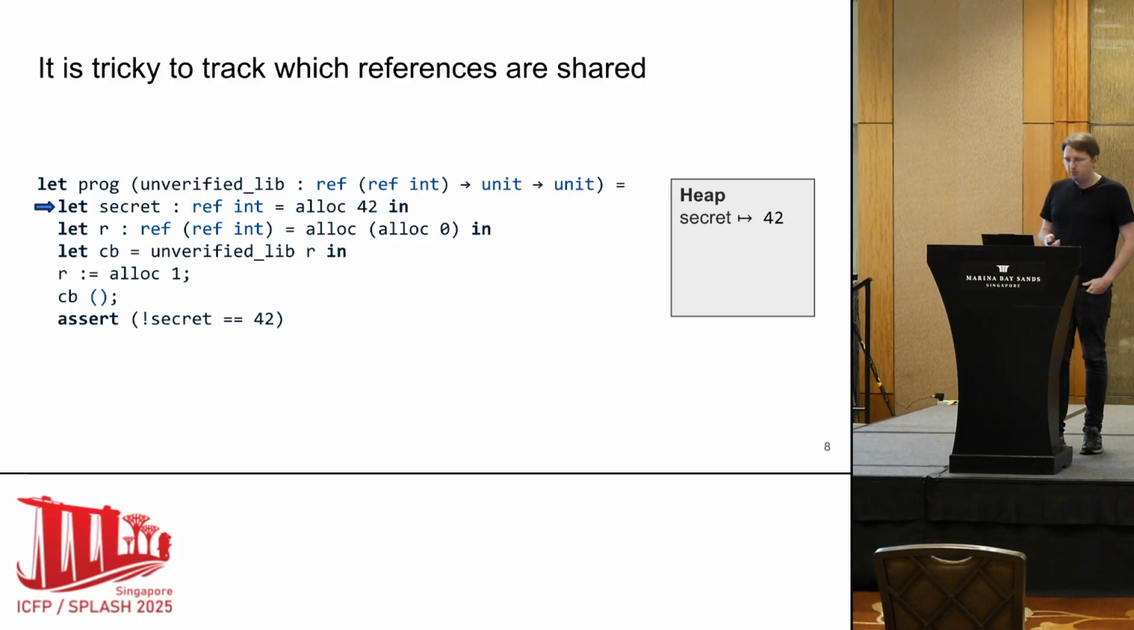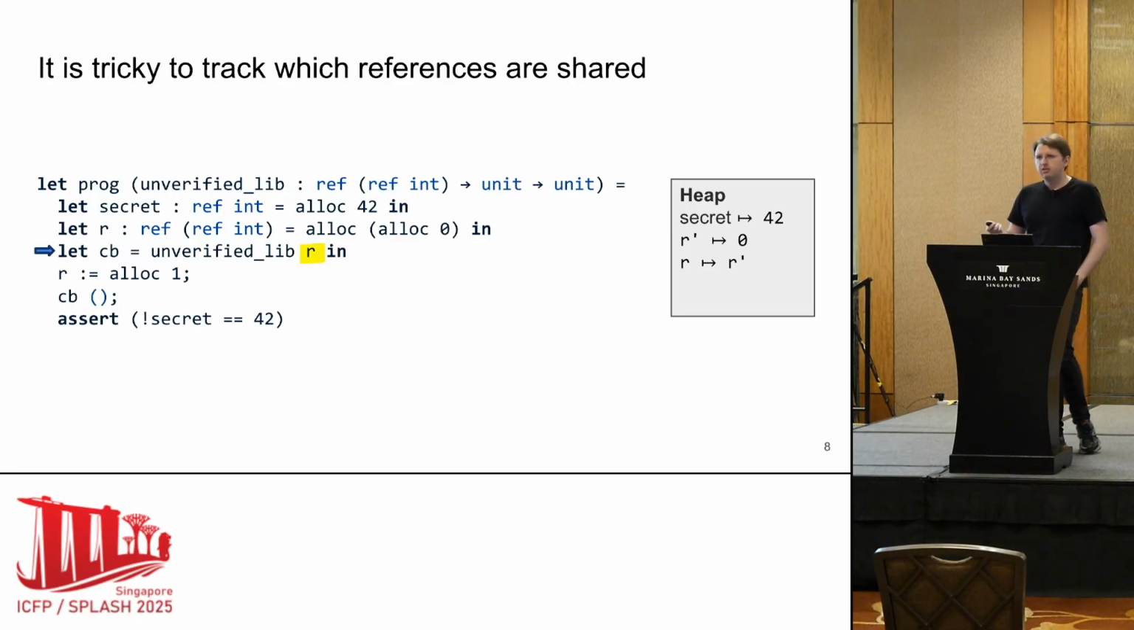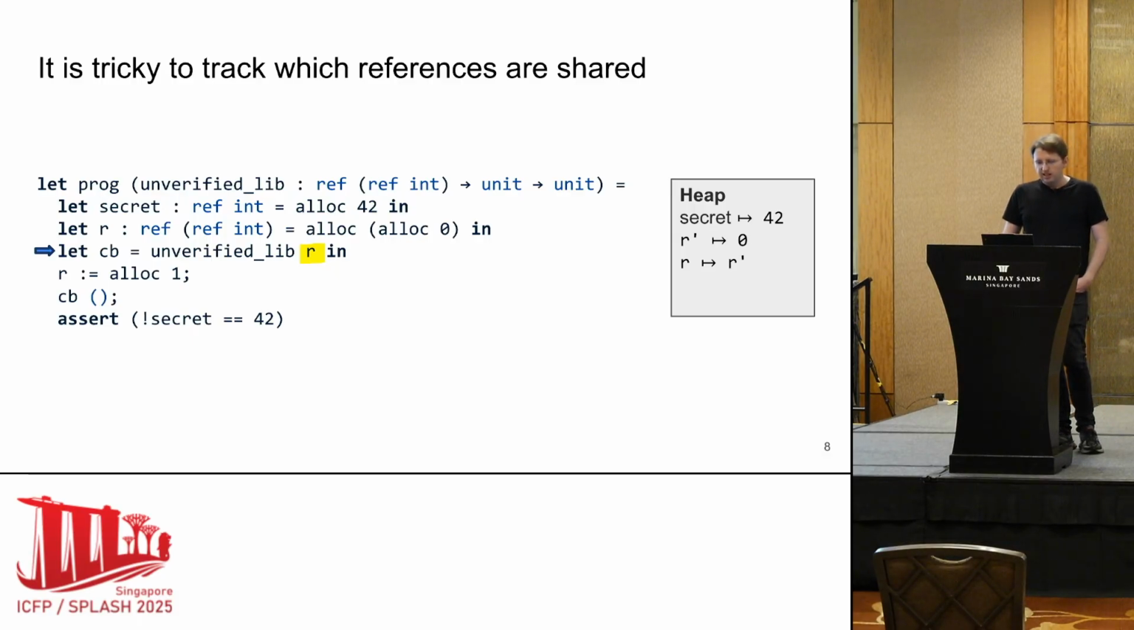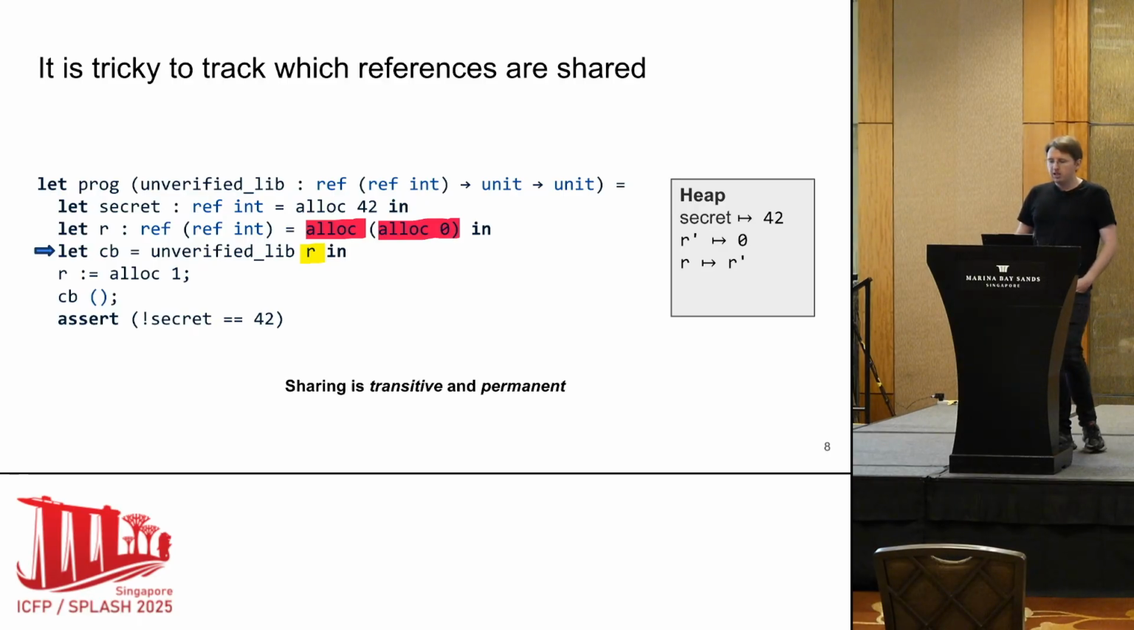It will appear on the heap. It allocates R, which is a ref of int. And then it calls the unverified library, and it passes R to the unverified library. So what happens in this moment is that R gets shared, and also where R points to gets shared, which brings us to the property of sharing: it's transitive and permanent.